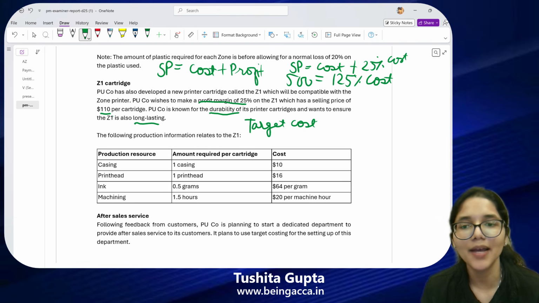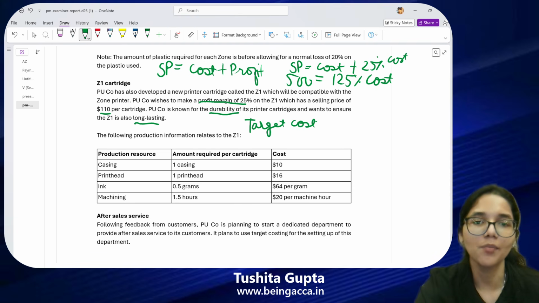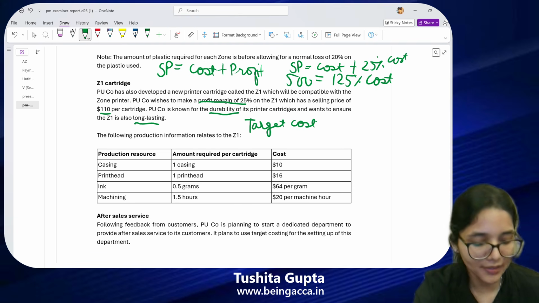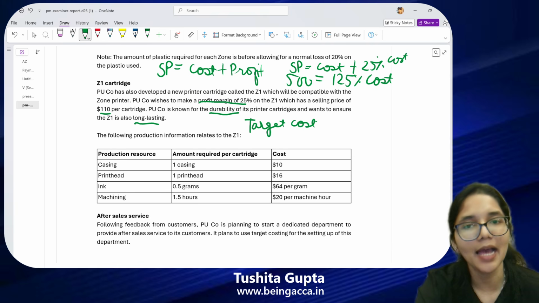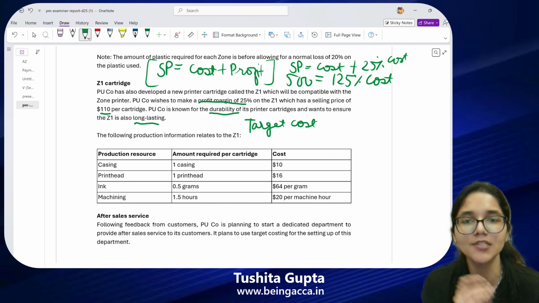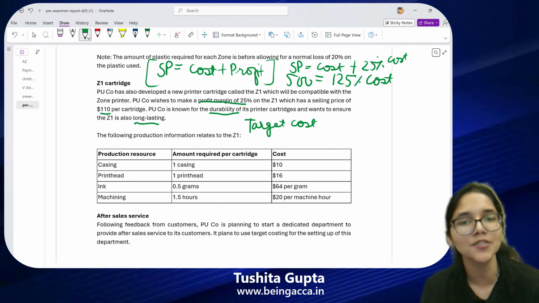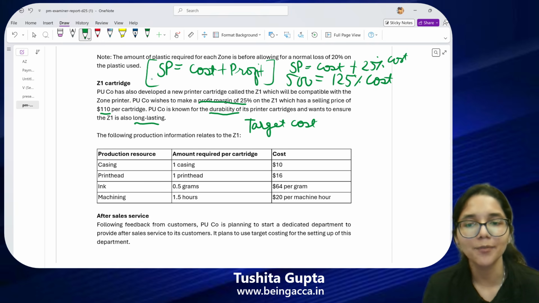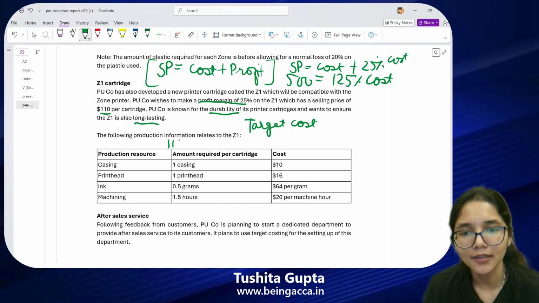So they are telling me my selling price is going to be 110, and over that I want to have a margin of 25%. With this information, guys, we can very easily calculate the target cost. How do I calculate my selling price? Selling price is cost plus the profit. Here I have a margin of 25%, so that means 25% of selling price will be equal to my profit. So 110 will be equal to my cost plus 25% of 110.